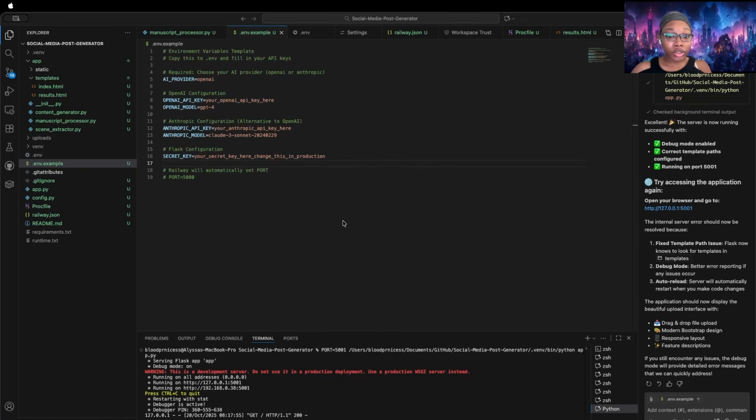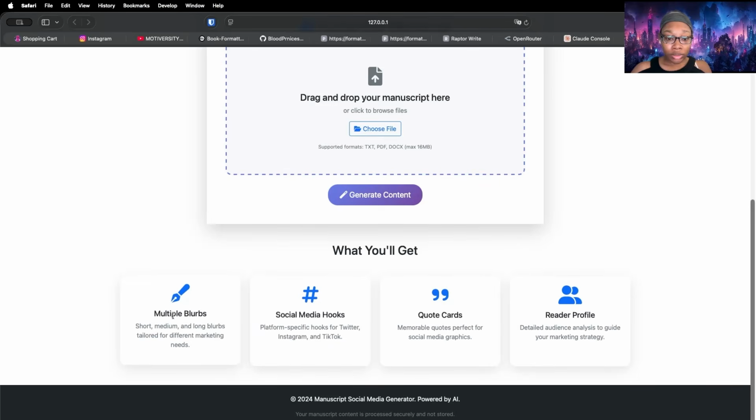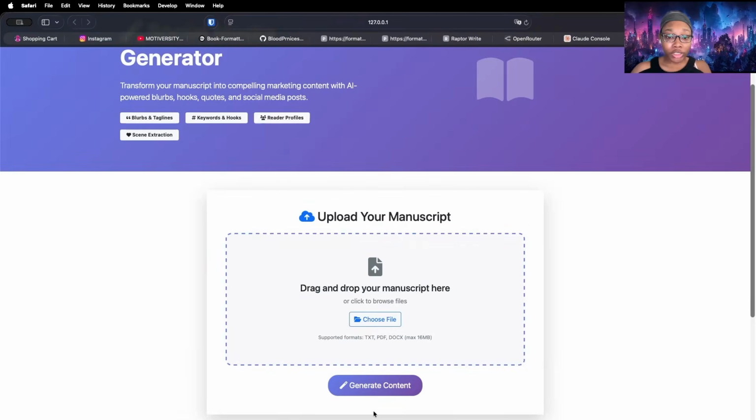So it's telling us what it does. Tells us the things. We can only upload 16 megabytes max. And it'll accept a text, a PDF, or a docx. It's got some nice graphics going on, some cool stuff at the bottom. Looks very nice, very pretty.